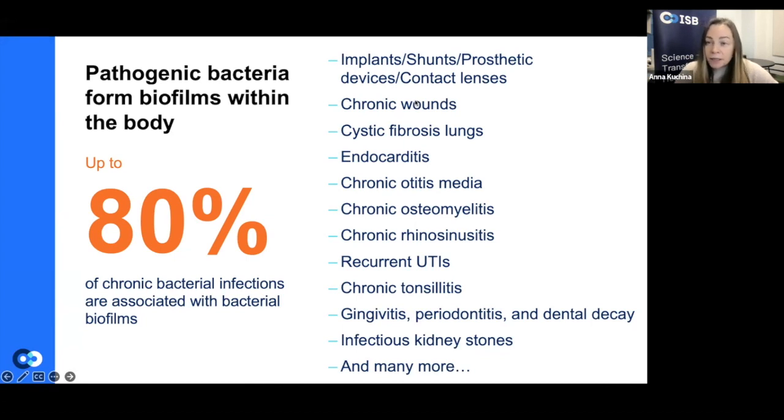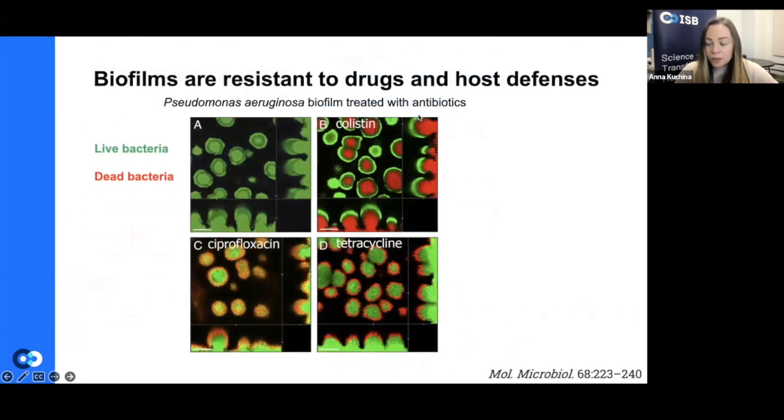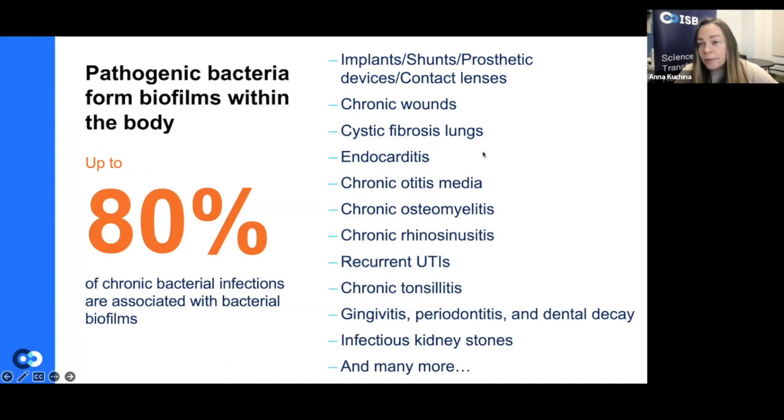But once bacteria colonize, for example, an implant, it can be extremely hard to eradicate that infection with an antimicrobial drug, such as an antibiotic. A very common outcome is that you would have to remove the implant completely in order to get rid of that infection.